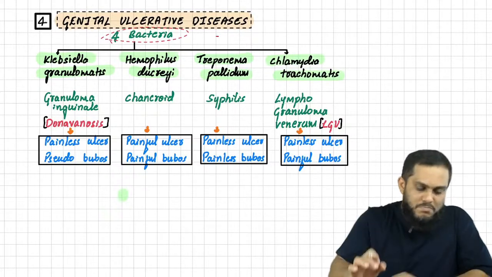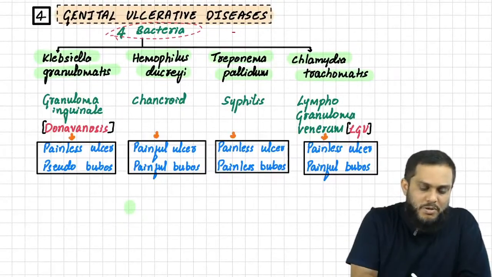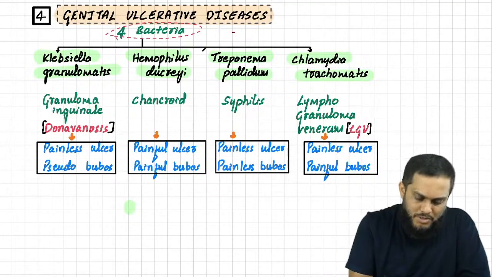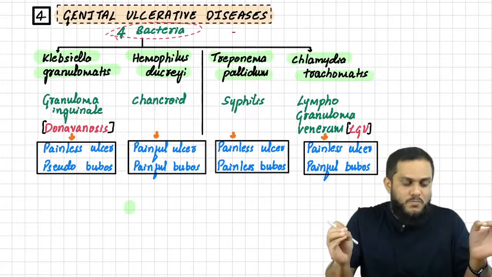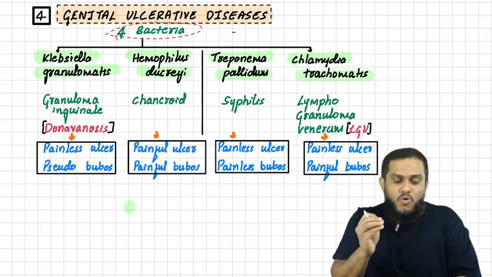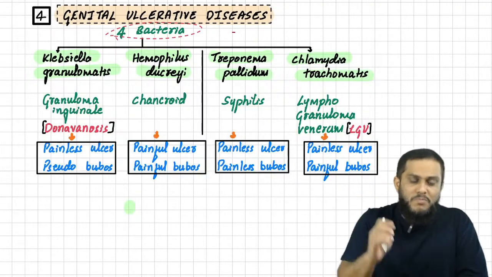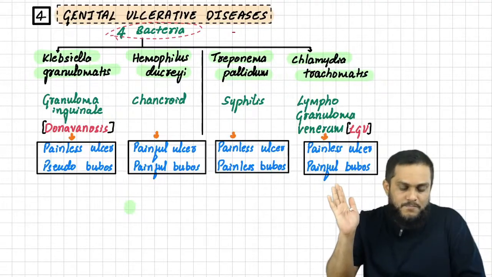First you have to remember the bacteria. How to remember? If you are my student, it is very simple. No mnemonic. You have to remember 2 plus 2. Divide and remember: Klebsiella granulomatis and Haemophilus ducreyi, Treponema pallidum and Chlamydia. The first two are Klebsiella and Haemophilus.